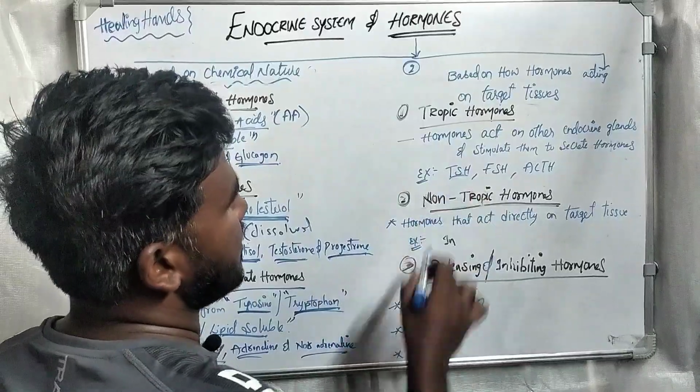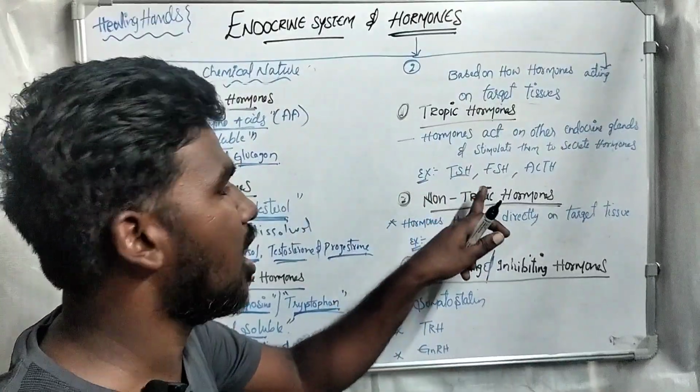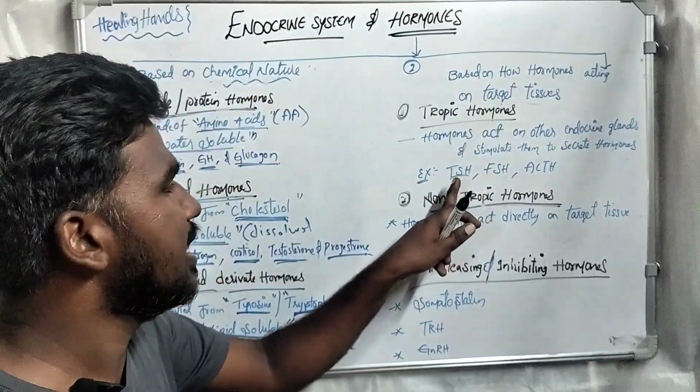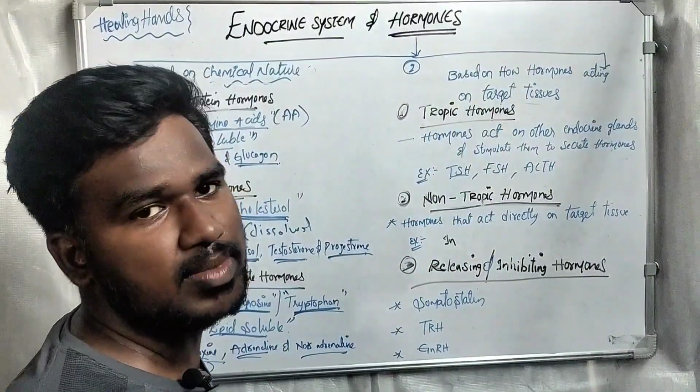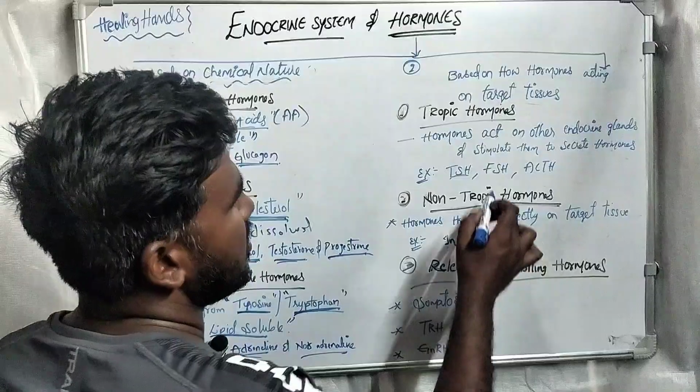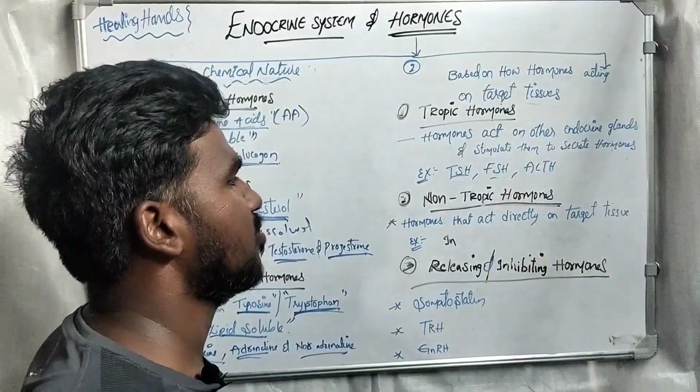First, what is TSH? TSH is thyroid stimulating hormone, which is released by the pituitary gland. This hormone TSH will act on the thyroid, so the thyroid will release the T3 and T4 hormones. This is FSH, follicular stimulating hormone.